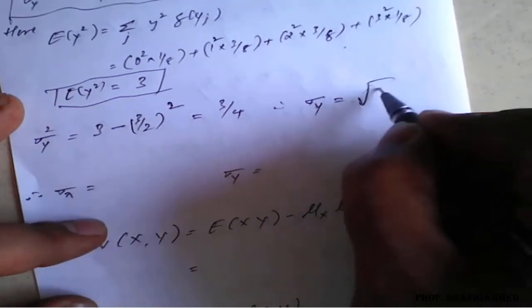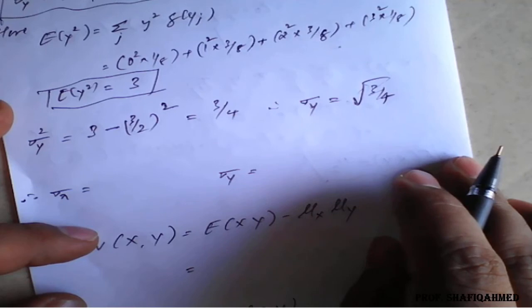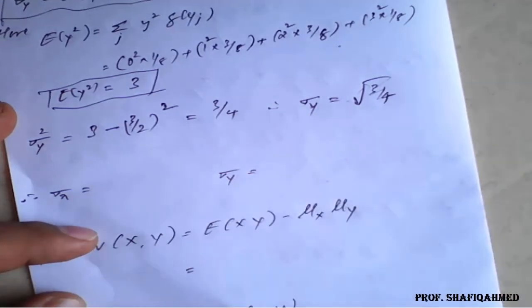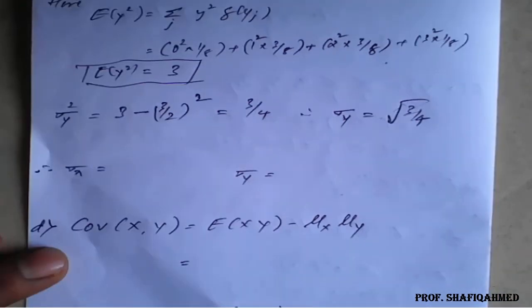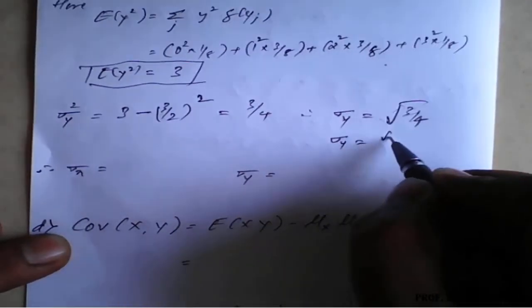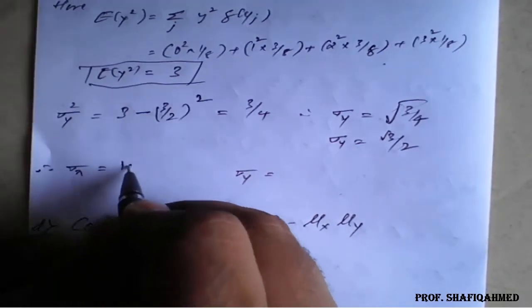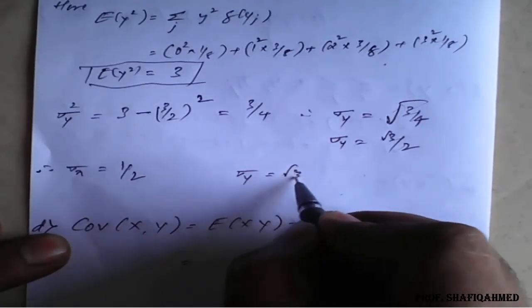So therefore the standard deviation of y will be the square root of 3 by 4, which is nothing but root 3 upon 2. So therefore we got the standard deviation of x as 1 upon 2 and of y as root 3 by 2.